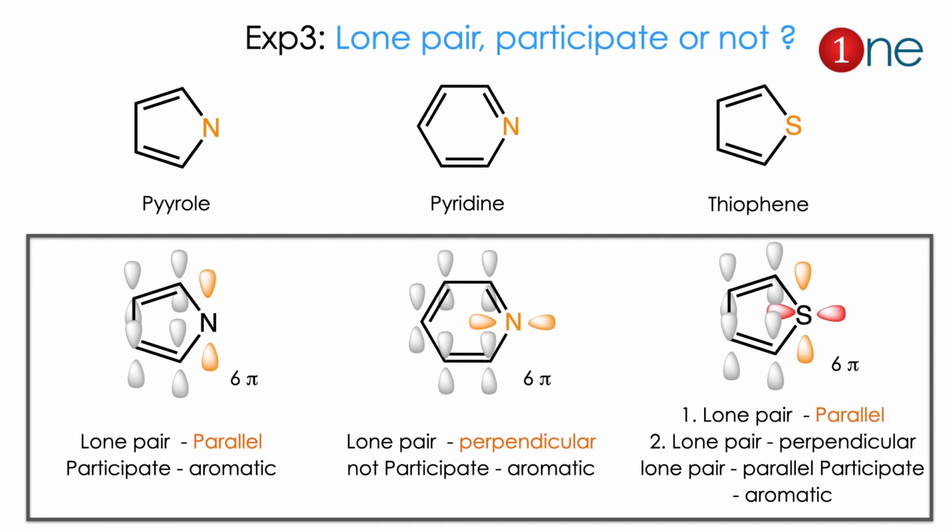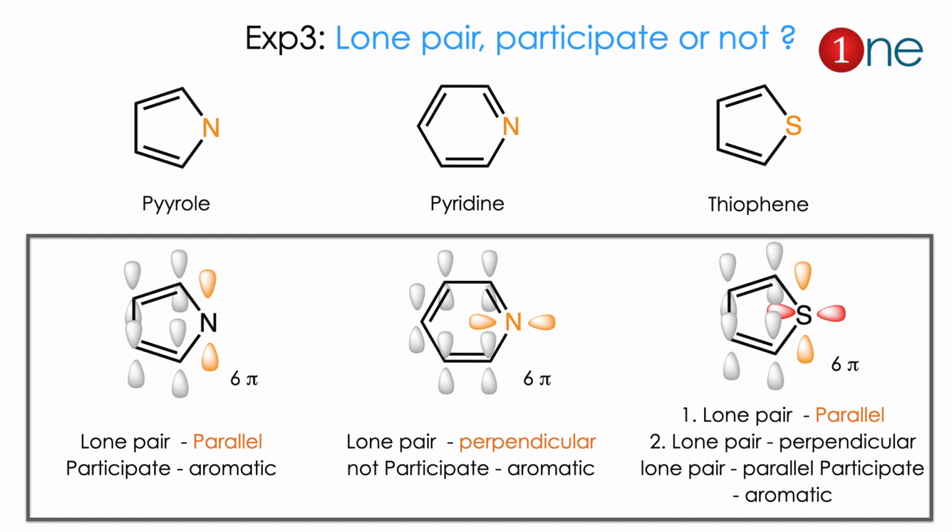Then the next exception is an interesting one, whether the lone pair participates or not. Here I have given 3 compounds, pyrrole, pyridine and thiophene. What really differs is the atom and ring size. So you have to count the pi electrons to decide the aromaticity. If you count the pi electrons, pyrrole has 6, pyridine has 6 and it has a perpendicular p orbital, and S has almost 1 perpendicular and 1 parallel orbital. What is the catch here? Only the parallel orbital can participate in the conjugation, the perpendicular never participates in the conjugation.